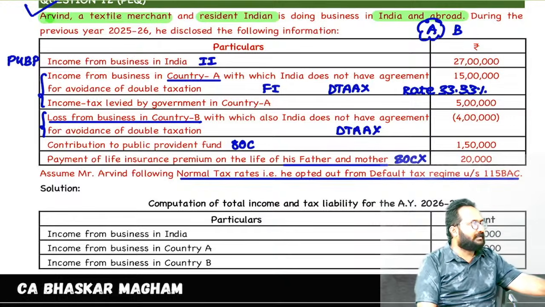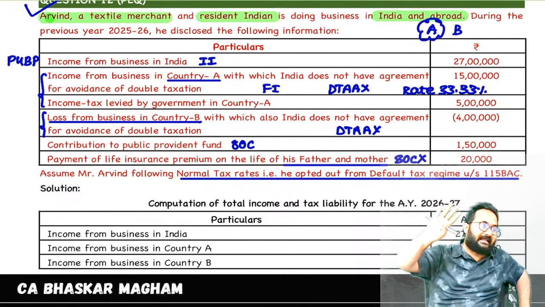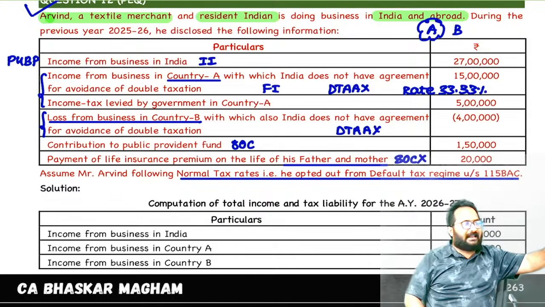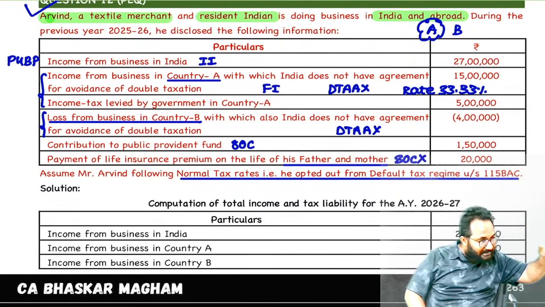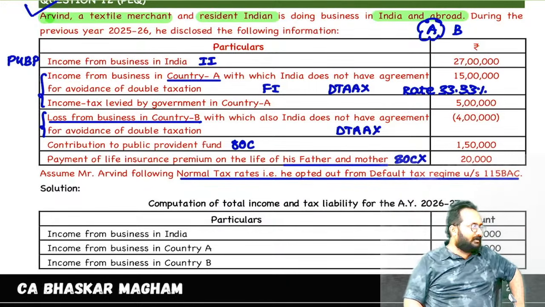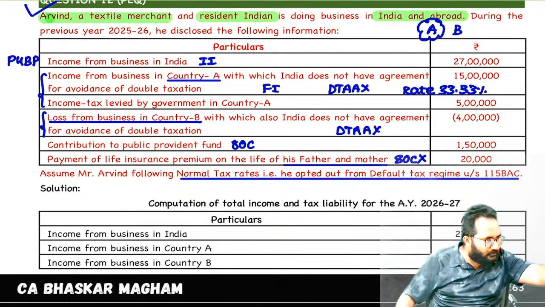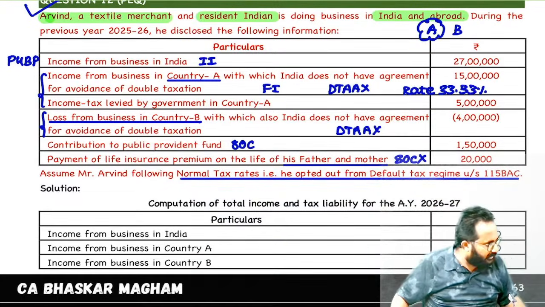Self, spouse, any children. But 80D, medical insurance policy you can take on your family, that is self, spouse, dependent children. In 80D, children means dependent children, and father and mother also you can take. Life insurance policy is restricted to your family only, that means you, your wife and your children.